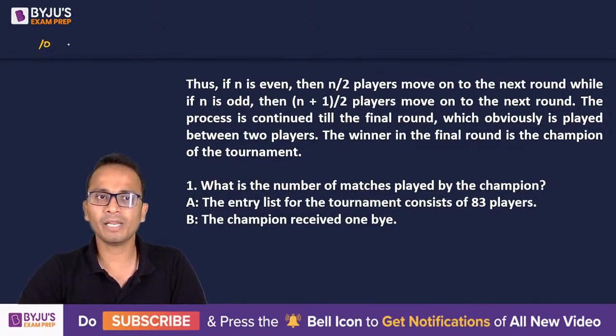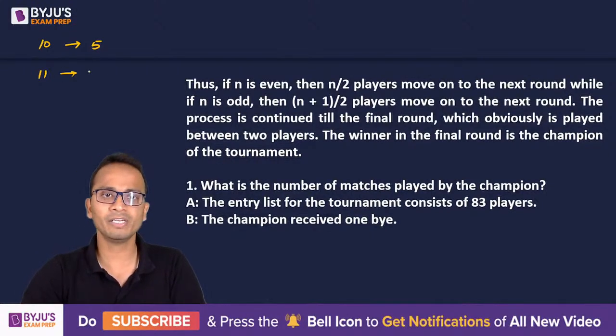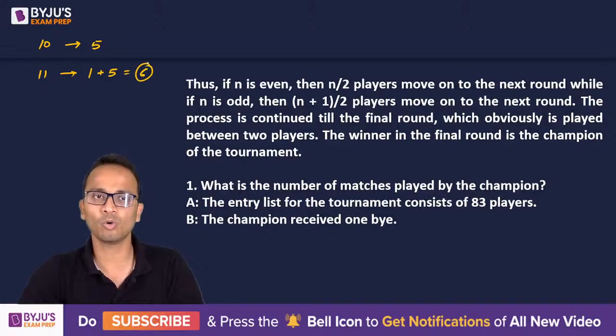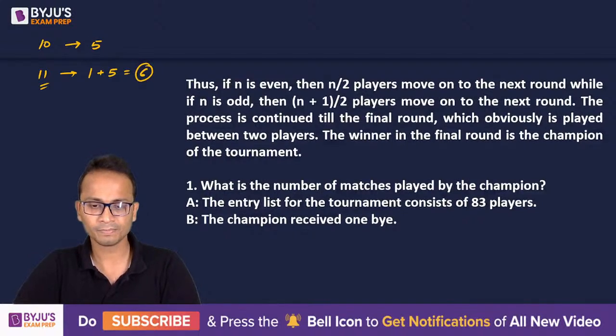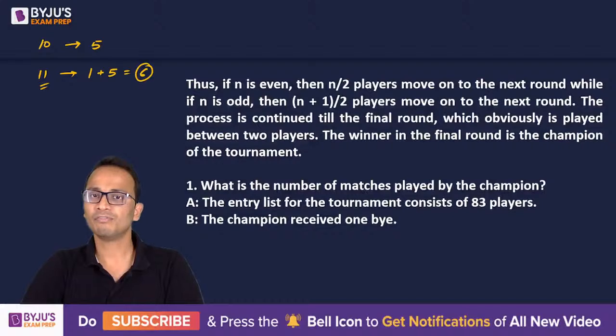So if there are 10 players, 5 will move to the next round. But if there are 11 players, can you tell me how many will move to the next round out of 11? So out of 11, 1 will get a bye, and out of the remaining 10, half of them will go to the next round. That means 6 will go to the next round if there are 11 players in any of the rounds. Okay. All right. Now, the process is continued till the final round, which is obviously played between 2 players. The winner in the final round is the champion of the tournament.